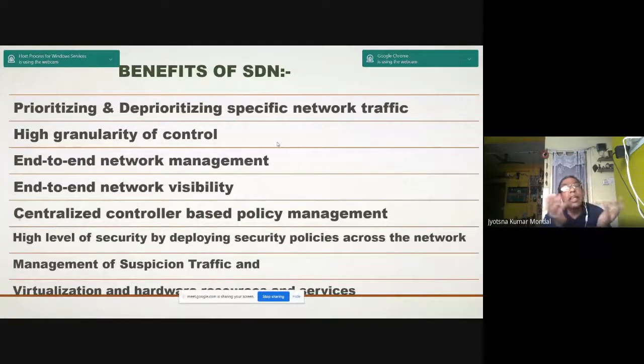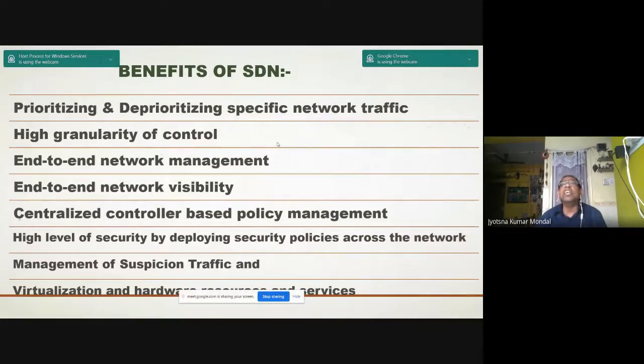Then there is high granularity control, because I can control each and every device, each and every node of the complete path of the network. So I can go for end-to-end network management. End-to-end network visibility is available to the SDN controller, along with centralized controller-based policy management.